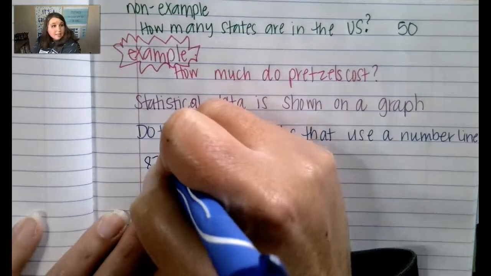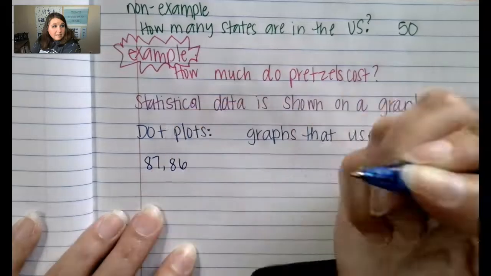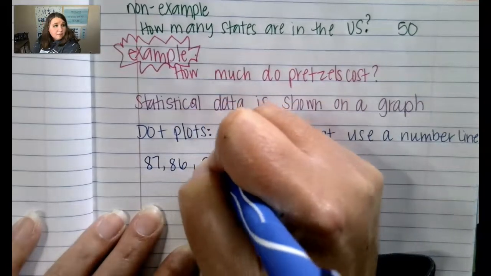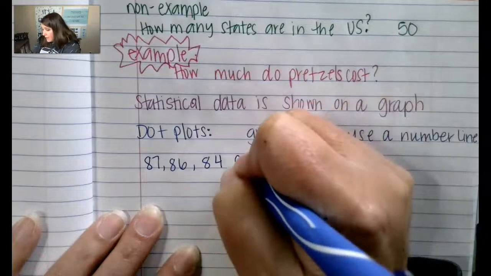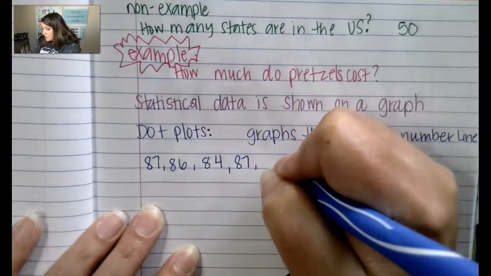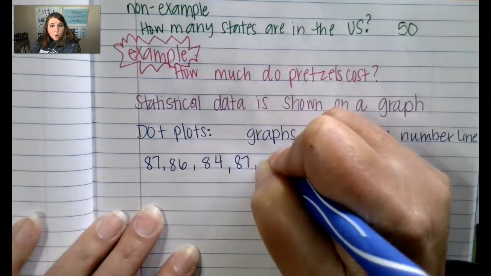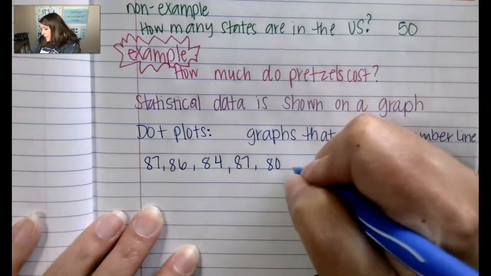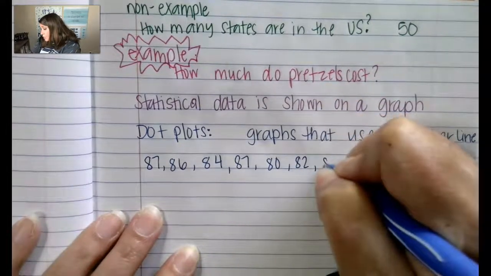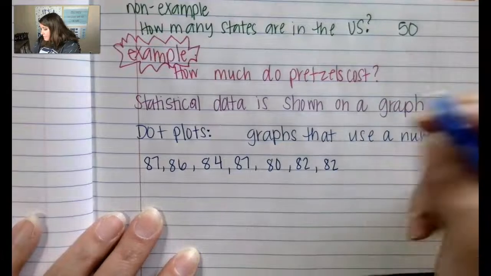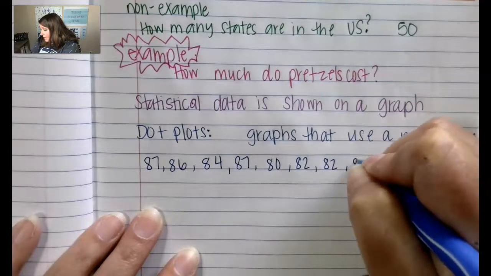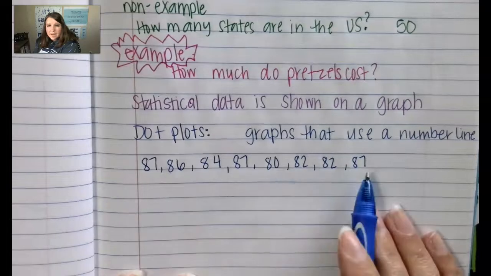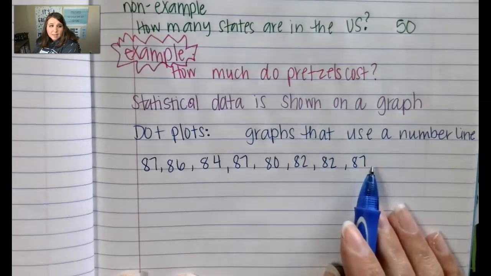Maybe another day it's 86. On the next day, let's say that it's 84. And then it goes back up to 87 degrees. And then it drops all the way down to 80. Maybe it's 82 degrees 2 days in a row. And maybe again we are at 87 degrees. Okay, so notice all the data happens to be in the 80s.